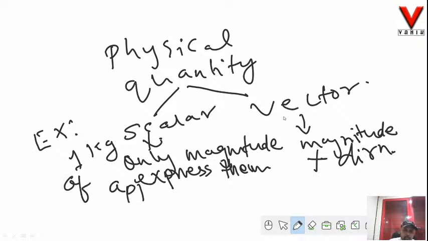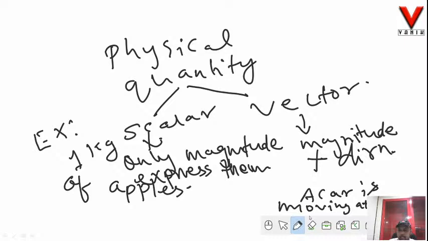And in case of vector, if I say that a car is moving at say 20 meter per second towards east, okay, the car is moving at 20 meter per second towards east.